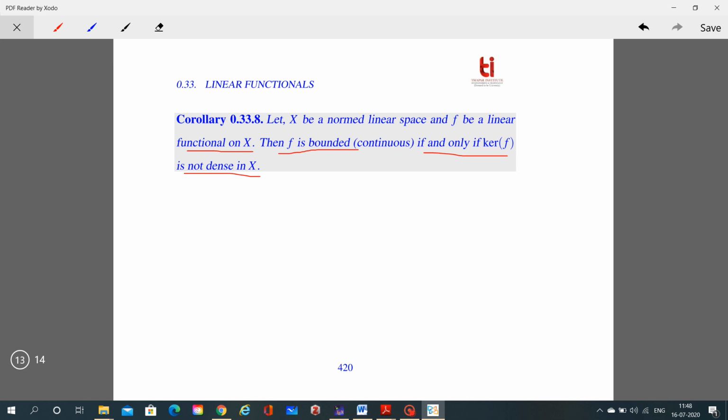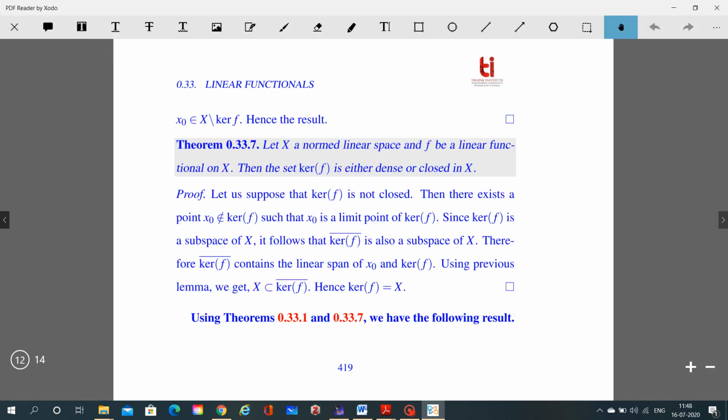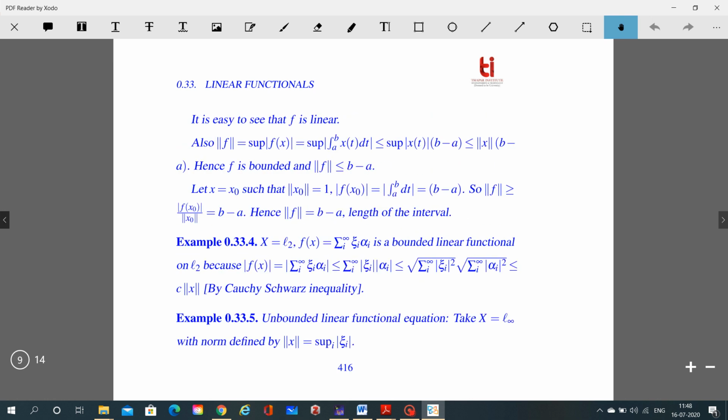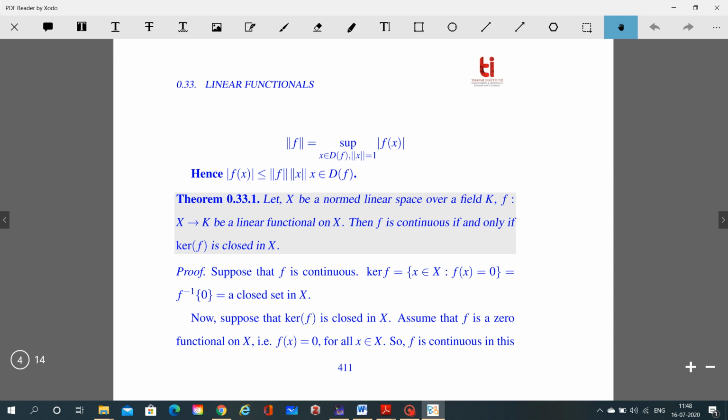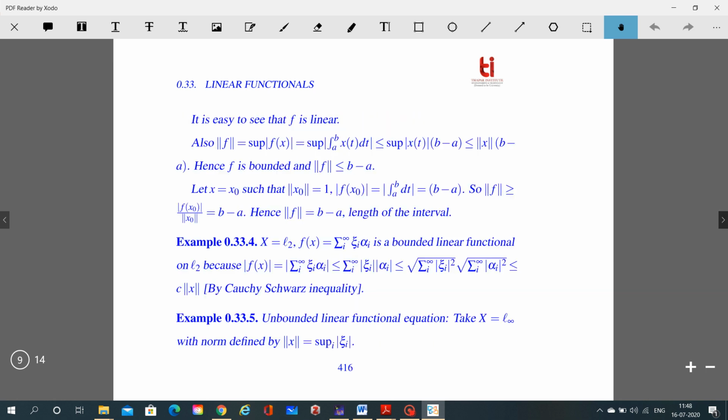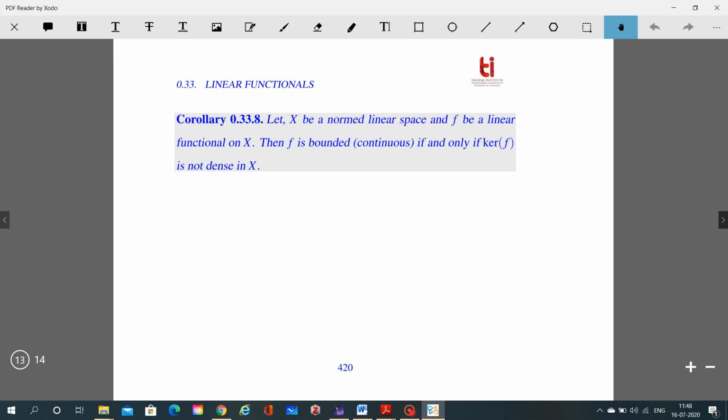Using the theorem, we have proved that if f is a linear functional, then kernel of f is either dense or closed in X. In the previous theorem, we proved that if X is a normed space and f is a linear functional on X, then f is continuous if and only if the kernel of f is closed in X. So using these two theorems, we get this result.